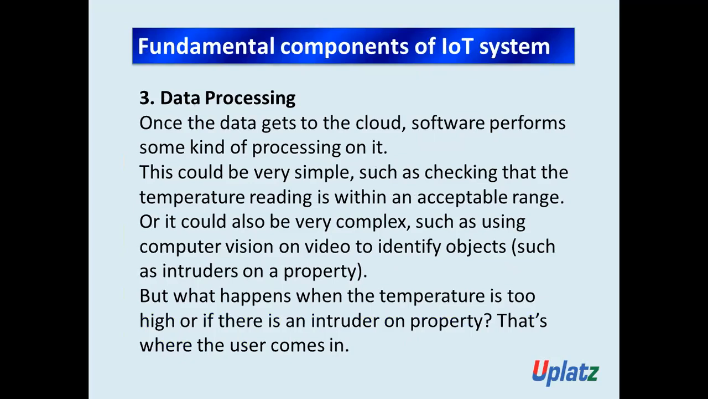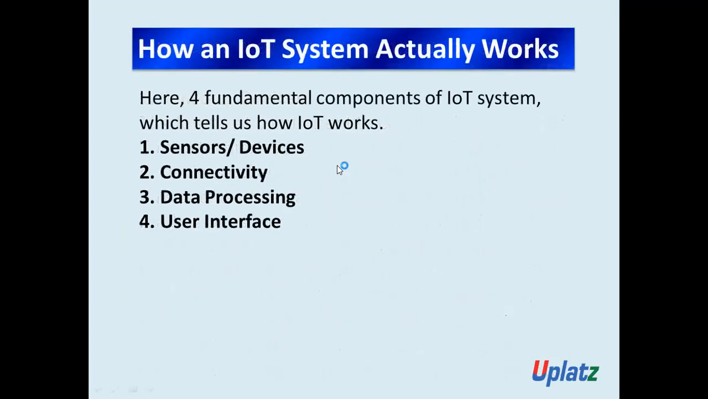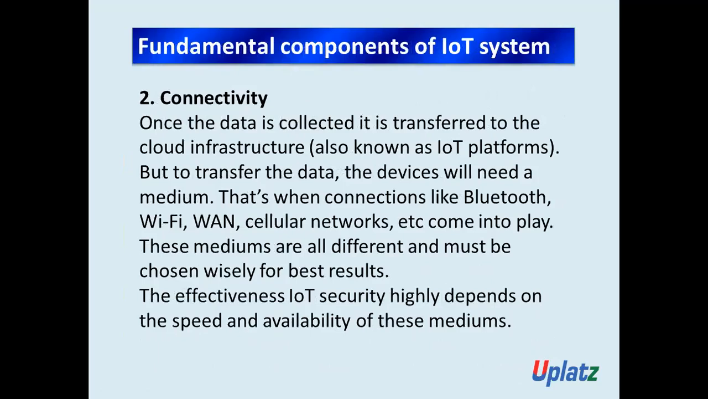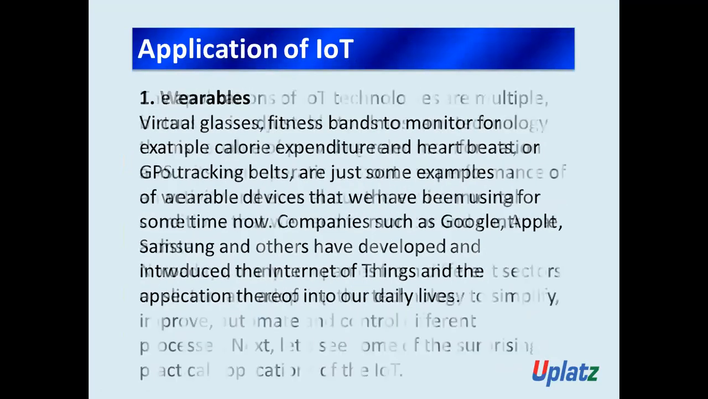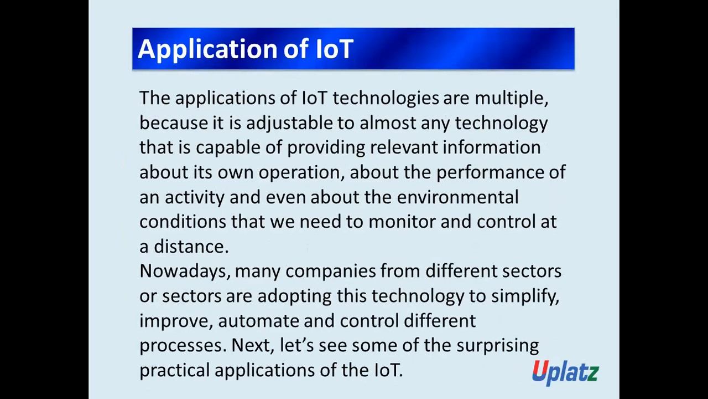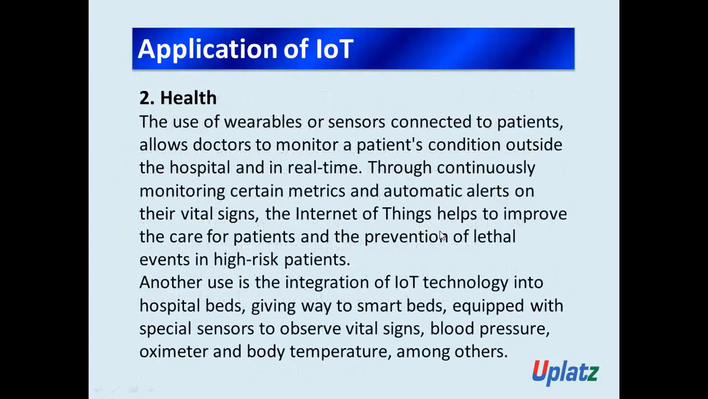Got it? So there are four fundamental components of an IoT system: sensor or devices, second connectivity, third data processing, fourth user interface. And after this we saw the applications of IoT. There are great applications of IoT we have seen. The first one is wearable, second one is health. We saw how IoT plays a very important role in the health sector.